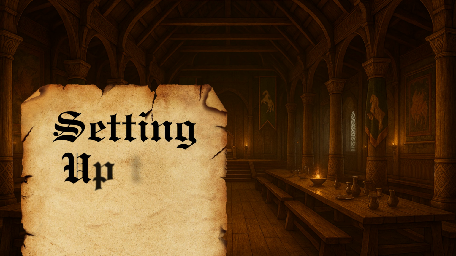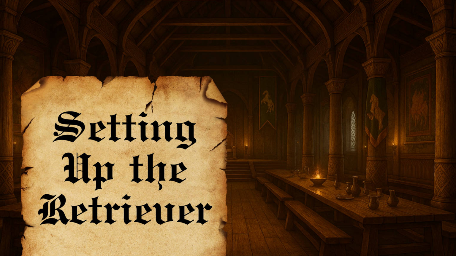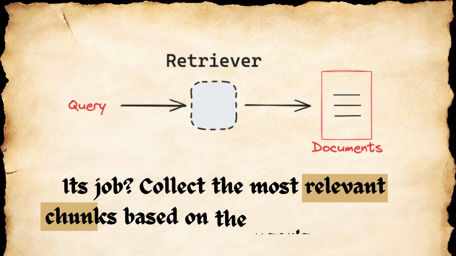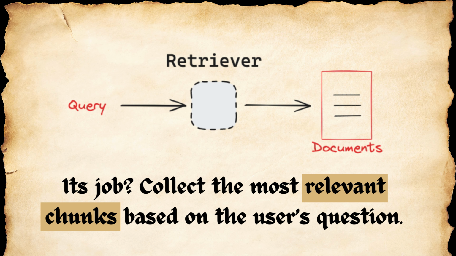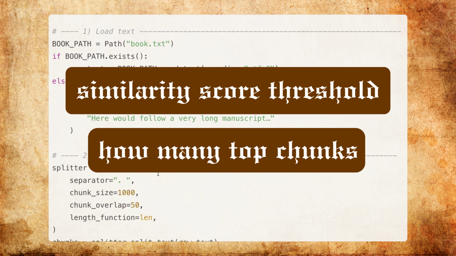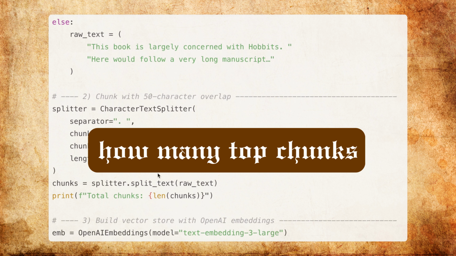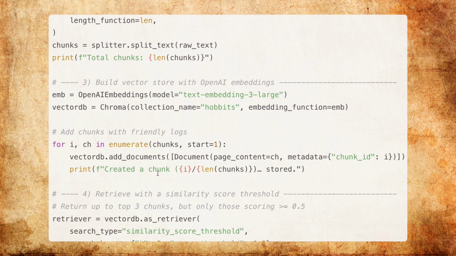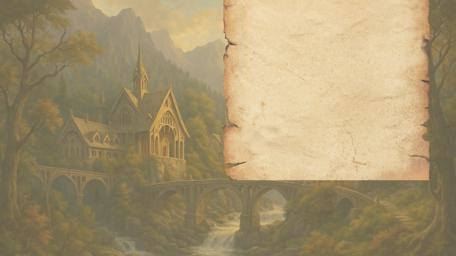Setting up the retriever. Next, we set up the retriever, which is basically our database detective. Its job: collect the most relevant chunks based on the user's question. We configure it using the similarity score threshold and specify how many top chunks we want. Say, the top 3 with a similarity score above 0.5. Anything lower, and it's like ignoring your spam folder, sometimes useful, sometimes tragic.